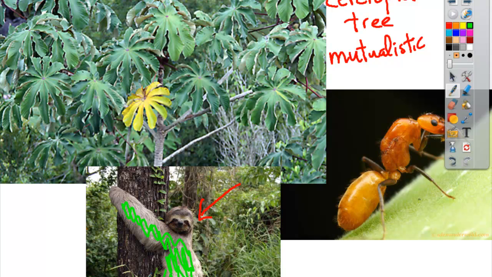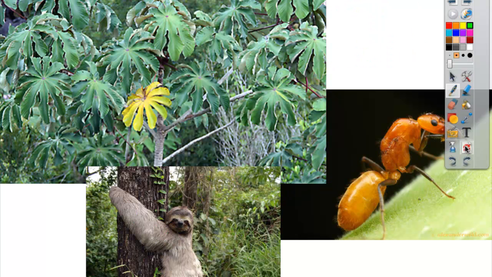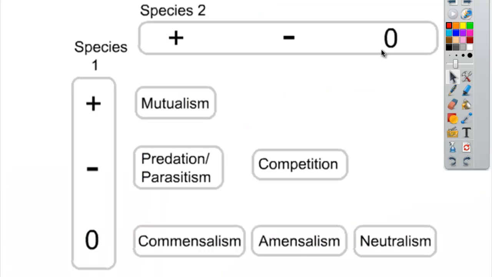It's a perfect defense. So you have a relationship between the sloth and the ants that's a little bit different. The ants don't get any benefit from the sloth, but the sloth benefits greatly from the ants for protection. All right, and so what you got is a commensalistic relationship. So these three things all interact together in a rainforest to create a real good interaction. Real good example. Okay, all right, let's move on.